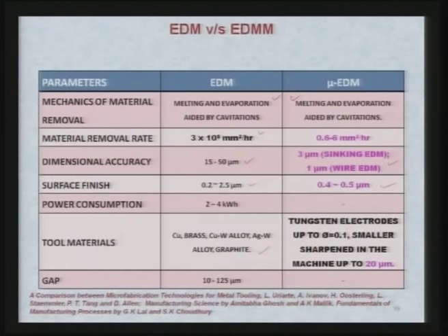While in case of micro EDM, tungsten electrodes up to 0.1 millimeter diameter, that is 100 microns, or smaller, sharpened in the machine up to 20 micron, are used as the tool. The gap maintained between the tool and the workpiece in EDM is 10 to 125 micrometer, while in case of micro EDM it is much smaller than this particular value.